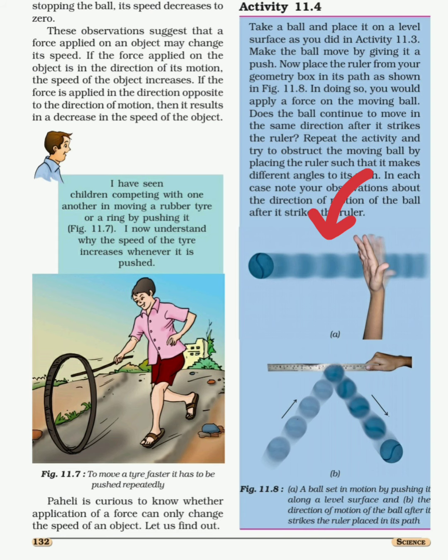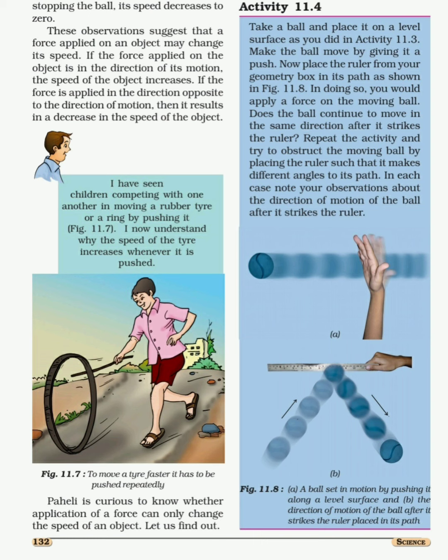When you apply a push, that means force, on the ball, the ball begins to move. Now what you have to do is, in front of that moving ball you have to keep one ruler, one scale.